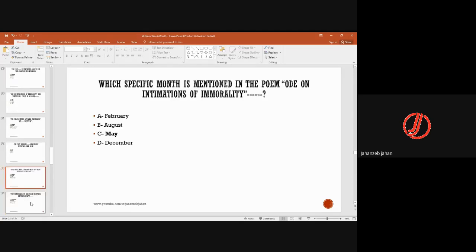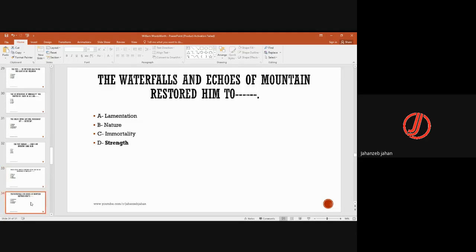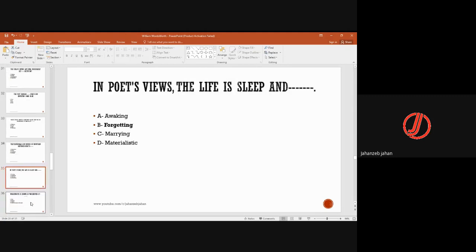Which specific month is mentioned in the poem, Ode on Intimations of Immortality? So that is May. The waterfalls and echoes of mountain restored him to his strength. Like he came here for his charging, he got his spirit renewed within the mountains, and this energy was enough for him to spend more years in London. In poet's views, the life is sleep and forgetting.